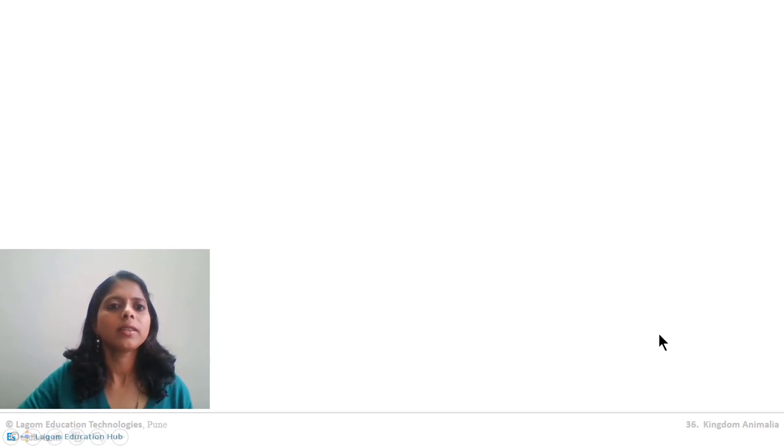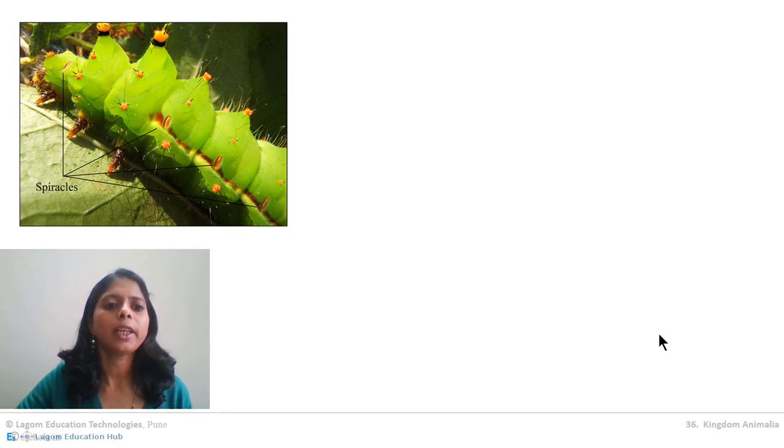So let us see some pictures. Now this is a caterpillar. A caterpillar is a previous stage of a butterfly. As it is an insect, it uses a trachea for respiration, and if you pay attention carefully, you can see some brown colored structures over here.